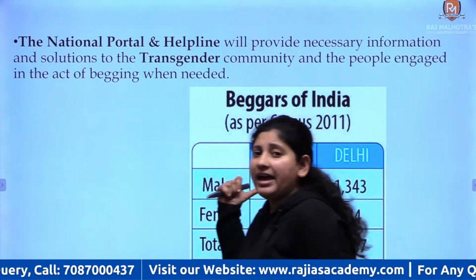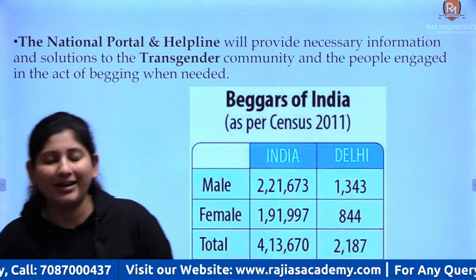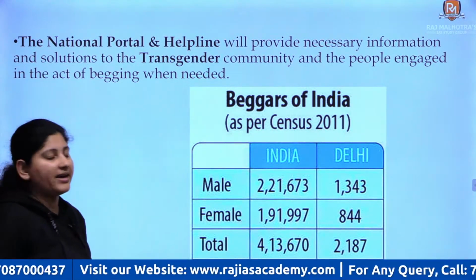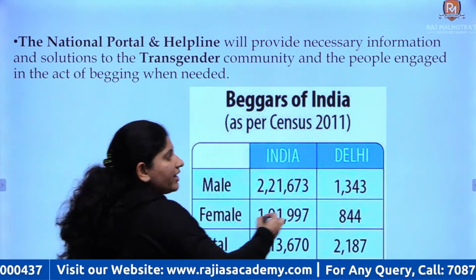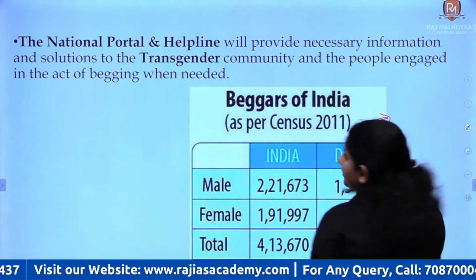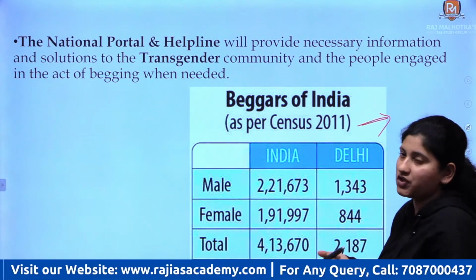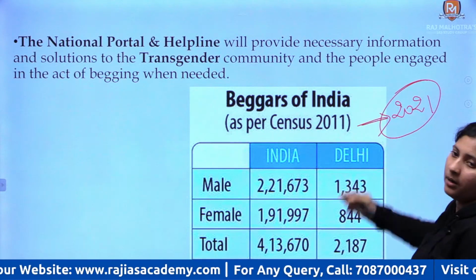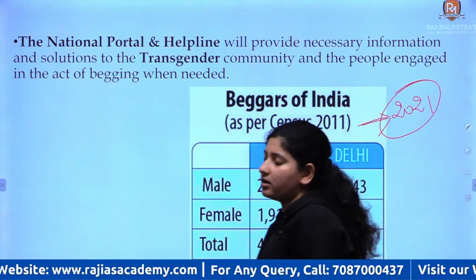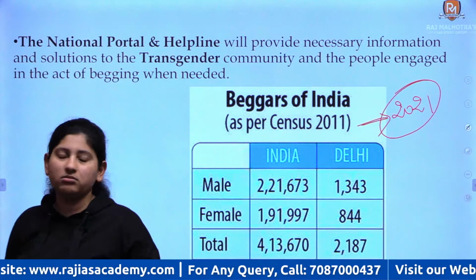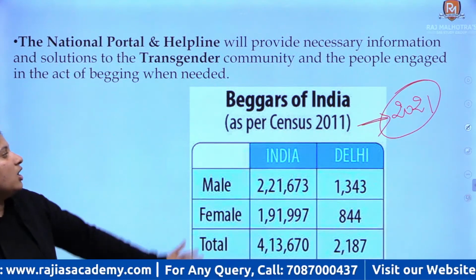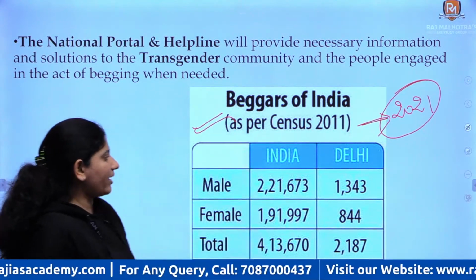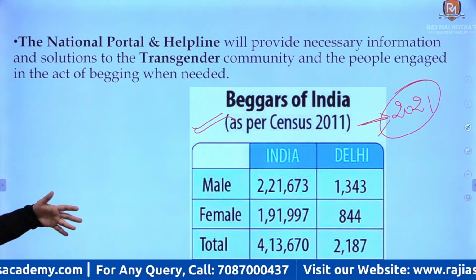Here are the Census of India's figures, which mention how many beggars there were. The Census is very important. It happens every how many years? Please mention it in the comments. It was due in 2021, but it got postponed because of COVID and related reasons. So as per the Census of India, these are the numbers of beggars in India: male, female, total, right.